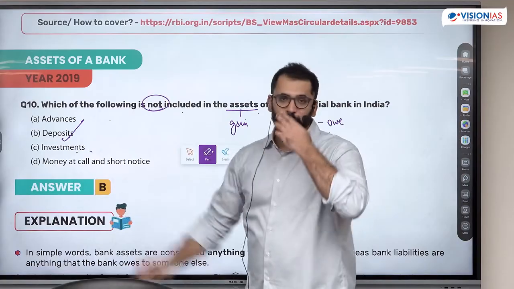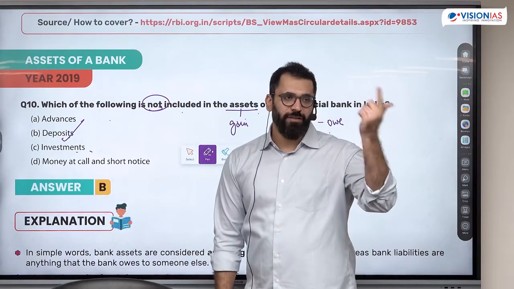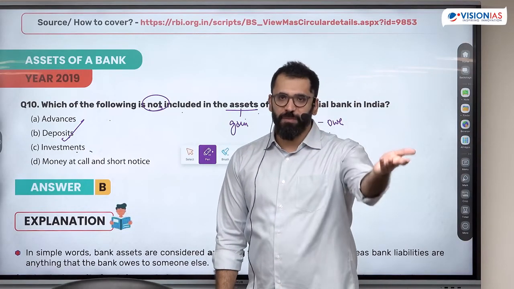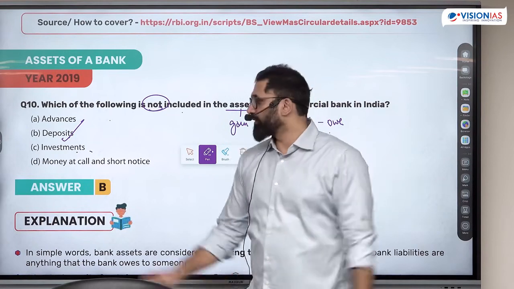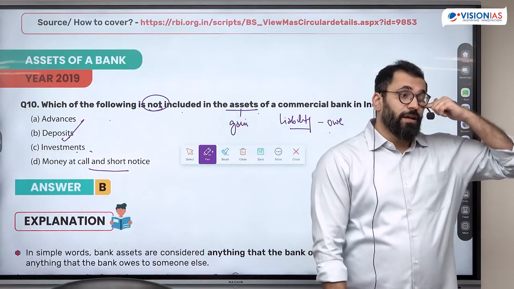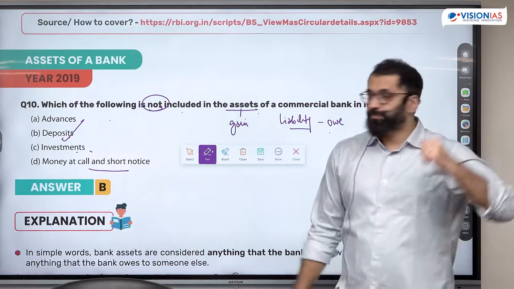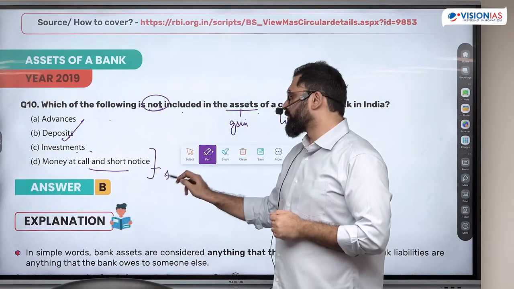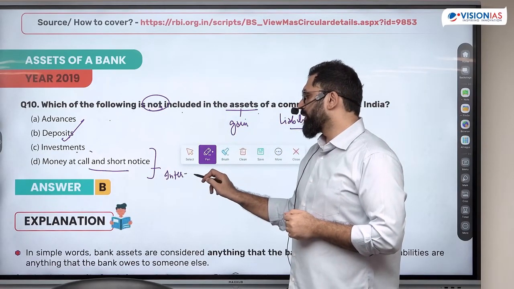Third is investment. Is investment a gain or something you owe? Investment gives me benefit, so I can use it for loans, I can invest it somewhere. Money at call and short notice. What is call and short notice money? Money at call and short notice is interbank borrowing.